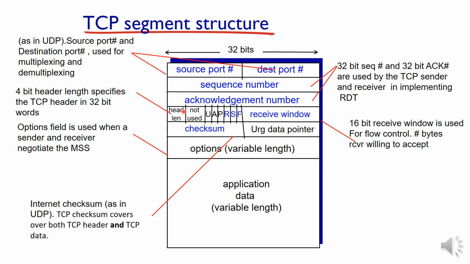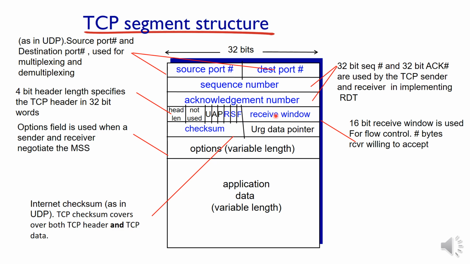In UDP, the header length was fixed, that is 8 bytes. It won't vary there, but in the TCP segment the length of the header will vary, that is why it is stored in a particular field. And some flags are here, U, A, P, R, S, F. These are the flags, and all these flags will be explained in a coming slide.